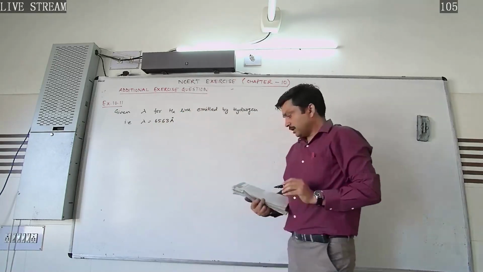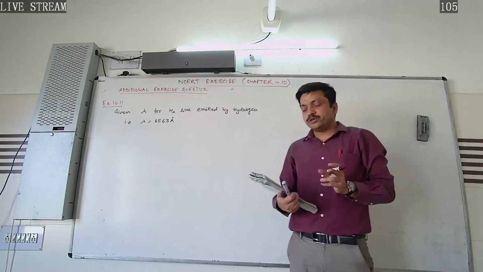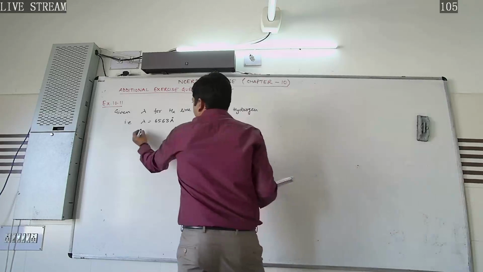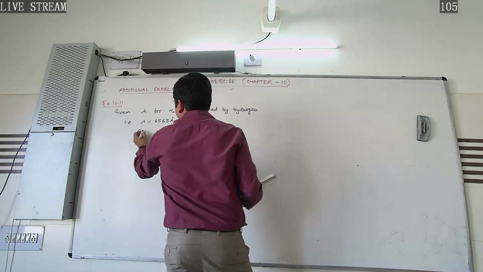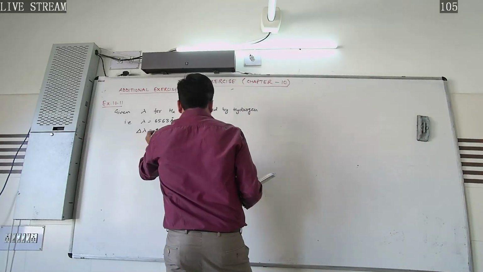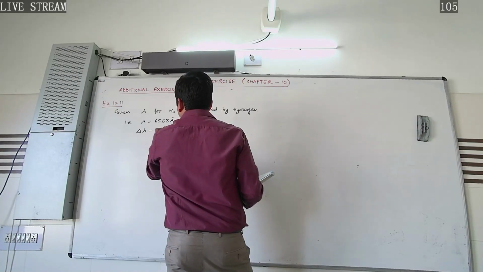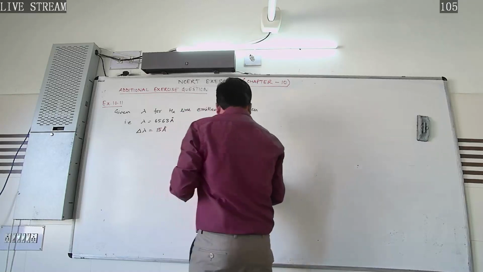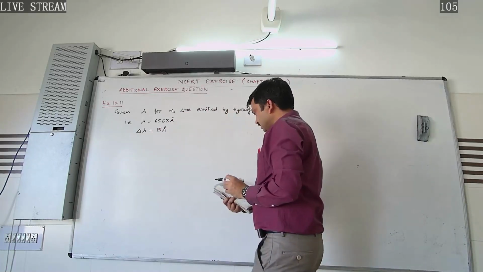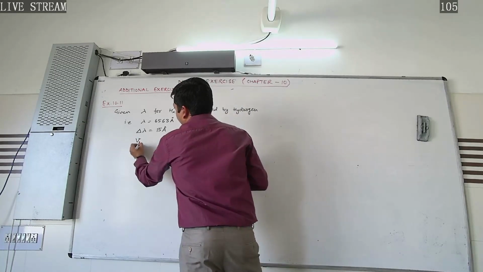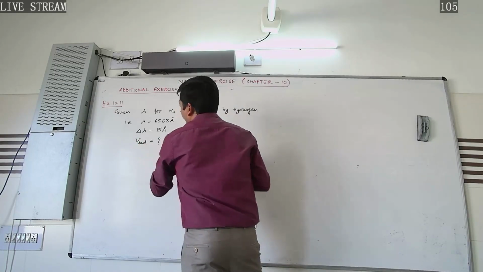It is given to us. In a star it is found to be redshifted by 15 angstrom. Means to say redshift is taking place, so delta lambda is given to us as 15 angstrom. Estimate the speed with which the star is receding from the surface of Earth. Means to say we want to calculate this V radial.